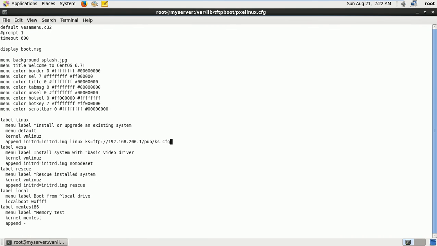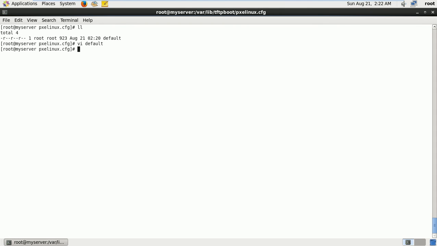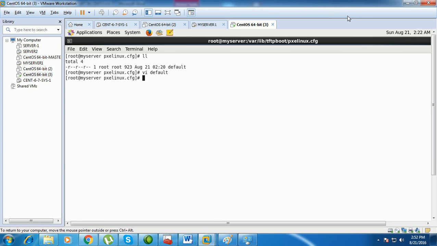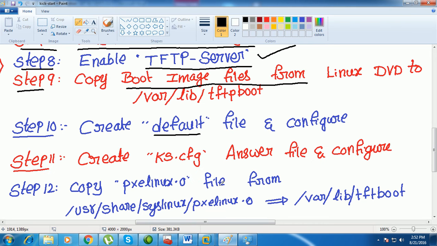Now save this file, wq colon. So now this is what you call a kickstart installation. Step 10 is over now, and step 11, create a ks.cfg, nothing but an answer file.